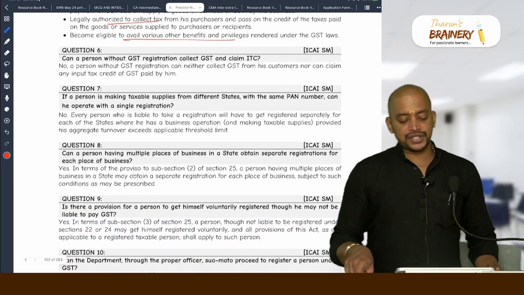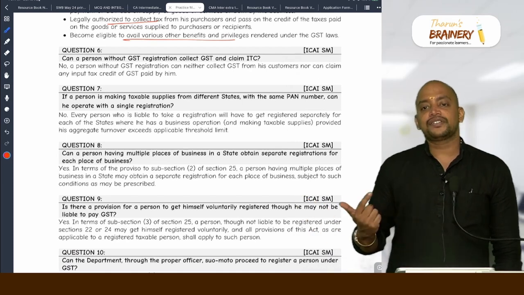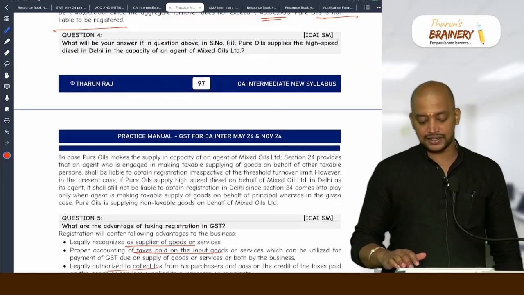Can a person without GST registration collect GST and claim ITC? No. They cannot recover GST from the customer, even they cannot take ITC on inward supplies. Yes.